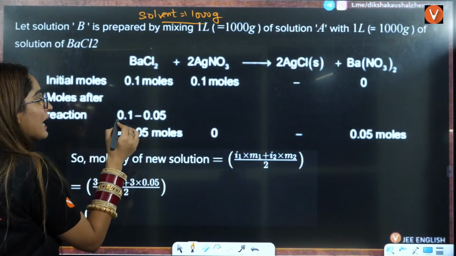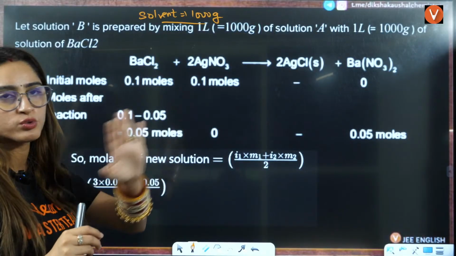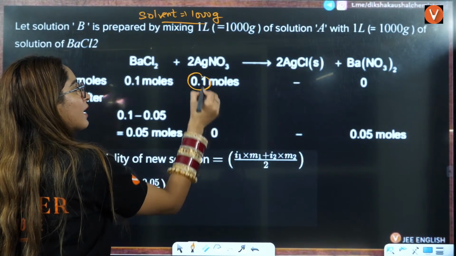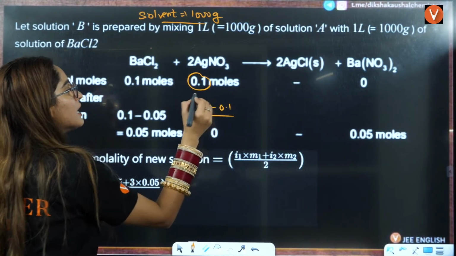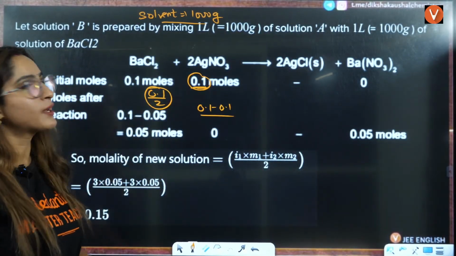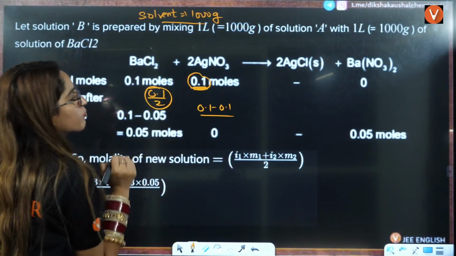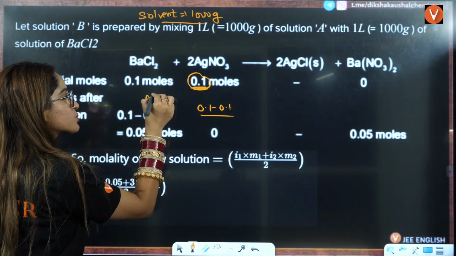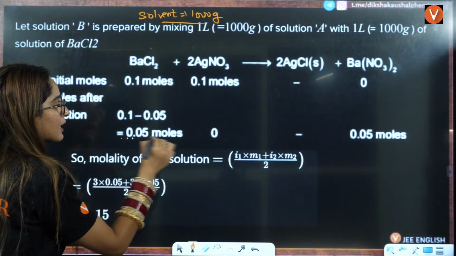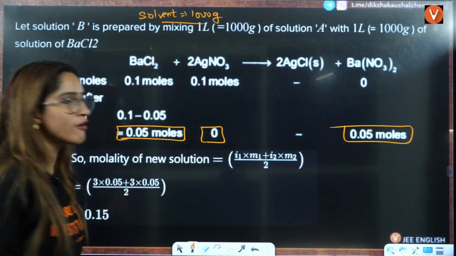But let's assume that all of the AgNO3 is consumed. That means this 0.1 is totally consumed here. If here 0.1 is consumed, here 0.1 by 2 will be consumed, because here if 2 moles you are using, here you are using 1 mole. So 0.05 will be consumed here. That is why you have to subtract this from here, that is 0.05 moles. This is 0 and this we have formed is 0.05 moles.